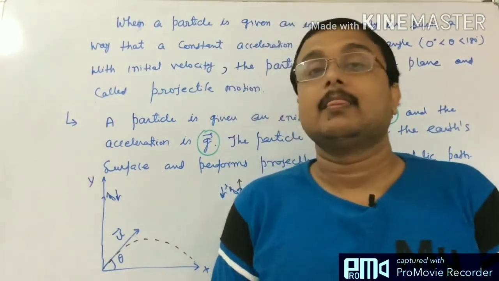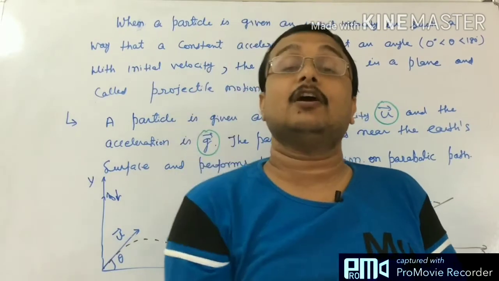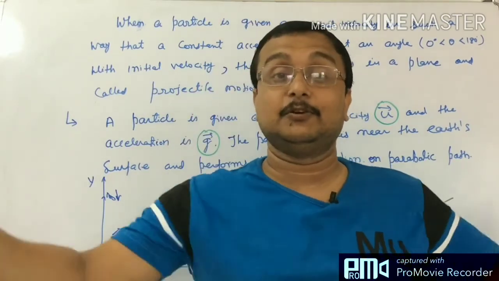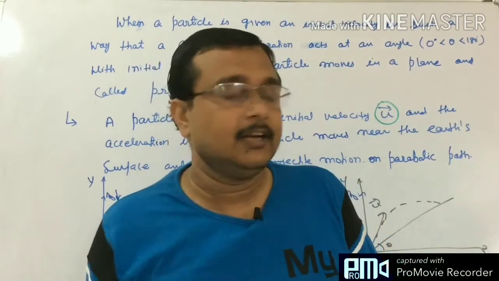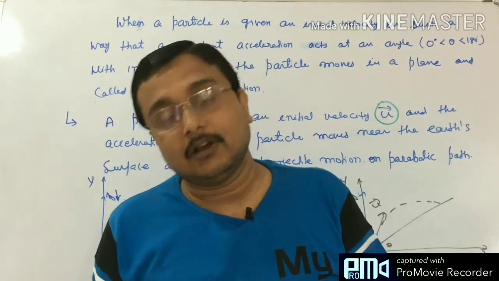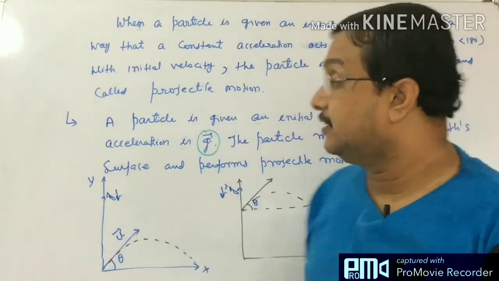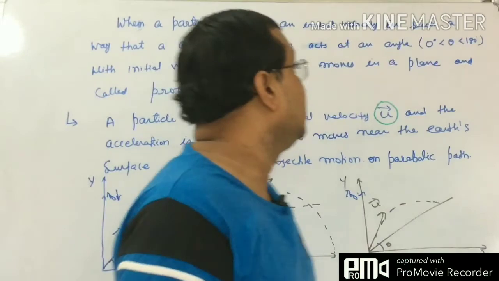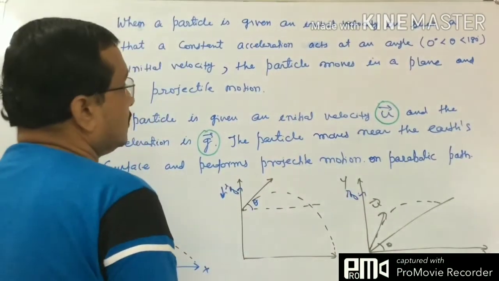If we throw in the direction of the acceleration, just vertically upward, it will execute a straight line motion. So that has not to be there. And if we throw at an angle of 90 degrees, it will also not execute projectile motion. So now see what is the case. Now we shall derive some equations that will designate the projectile motion, that will show the characteristics of the projectile motion. So write it down.